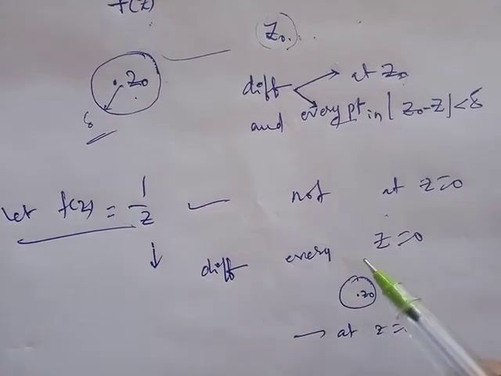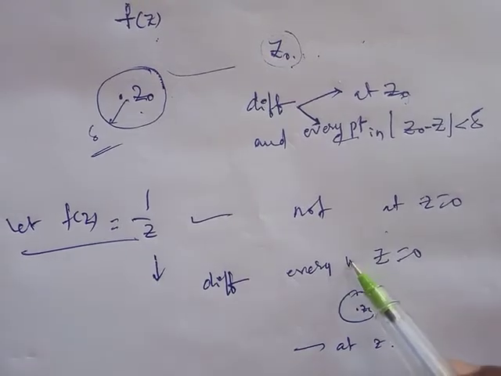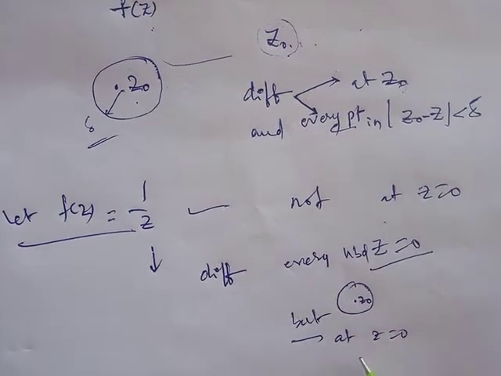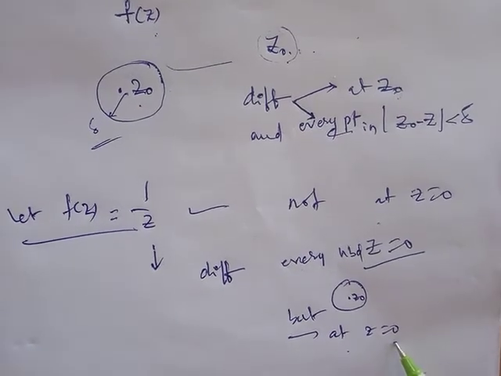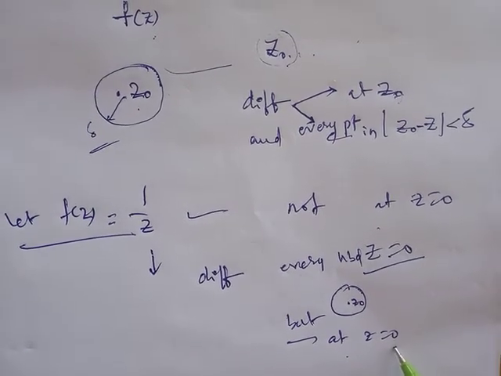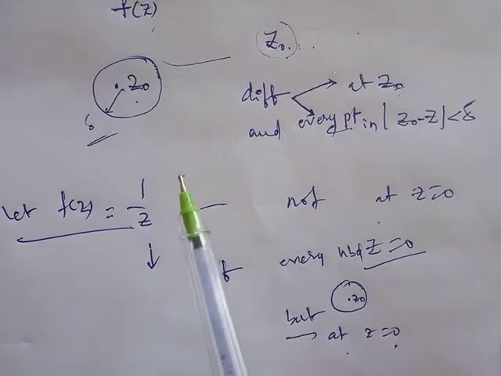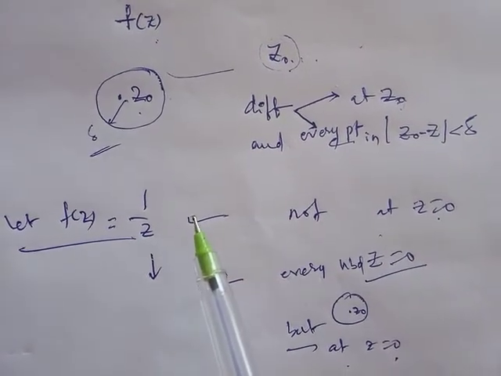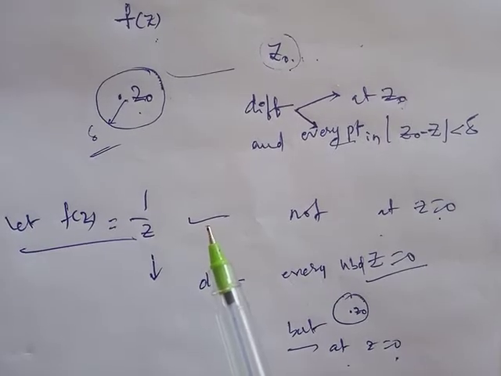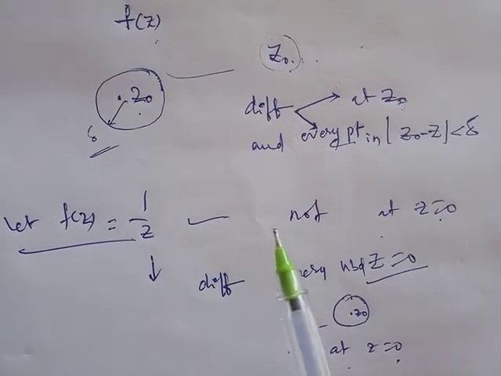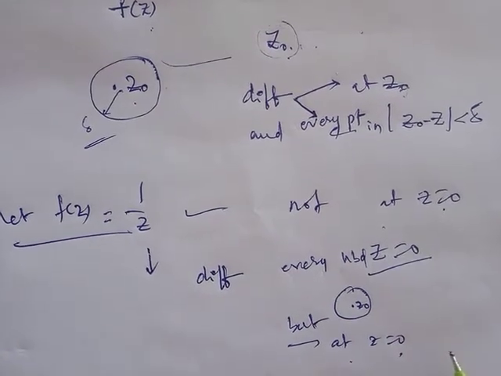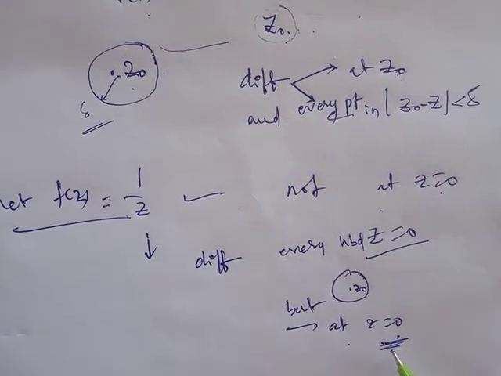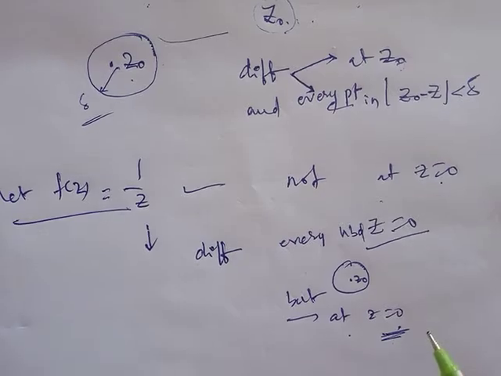If it were differentiable at z equal to 0, then we would call f of z equal to 1 by z analytic about the point z equal to 0. But it fails to be differentiable at z equal to 0. Therefore f of z equal to 1 by z is not an analytic function.